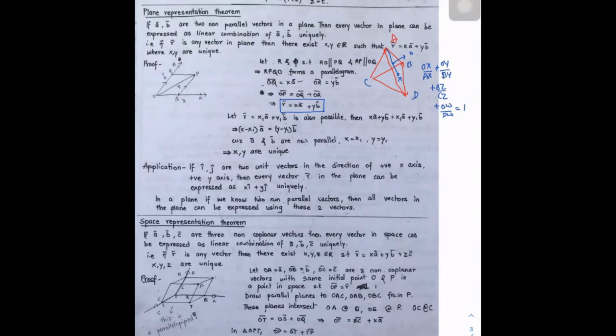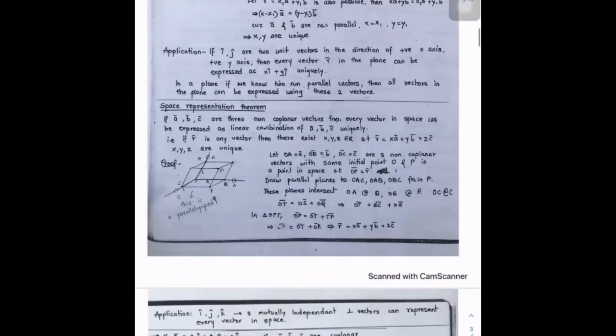Same thing in 3 dimensions, we call the space representation theorem. If A bar, B bar, C bar are 3 non-coplanar vectors, then every vector in space can be expressed as a linear combination of A, B, C uniquely. So here, if you take any point P and the position vector is R bar, then R bar equals XA plus YB plus ZC is possible uniquely. And here X, Y, Z are called the components of R bar along A, B, C.